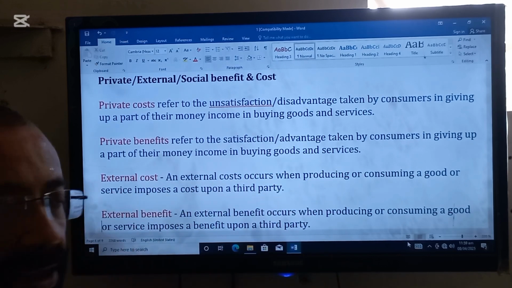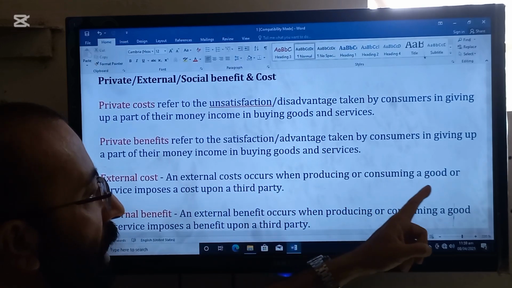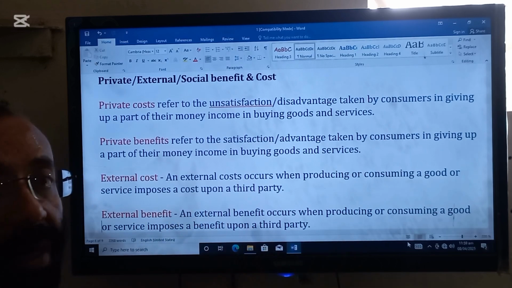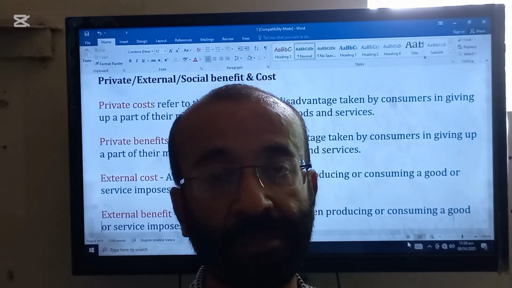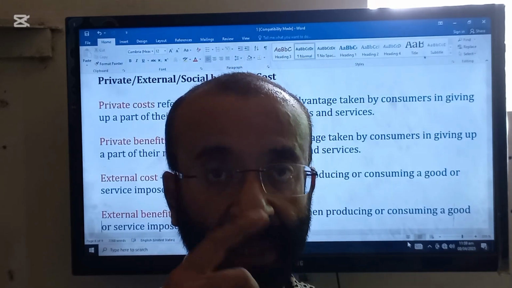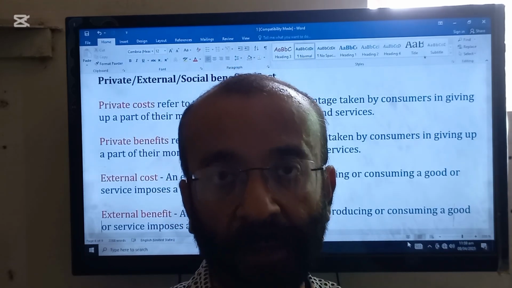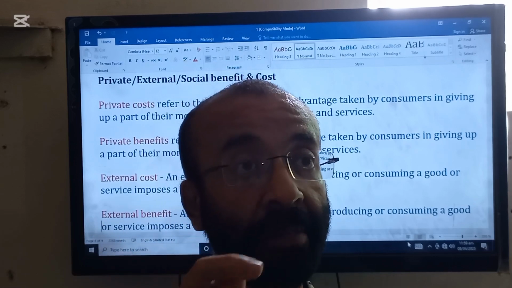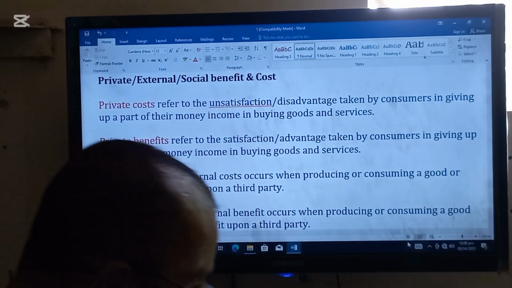Next is external cost. An external cost occurs when producing or consuming a good or service imposes a cost upon a third party. I have just given you an example. The person who is passing by a smoker will also inhale the smoke, and definitely he will also get damage. Maybe he will have to go to the doctor after some time. So that is the cost taken by the third party. So this is called external cost.